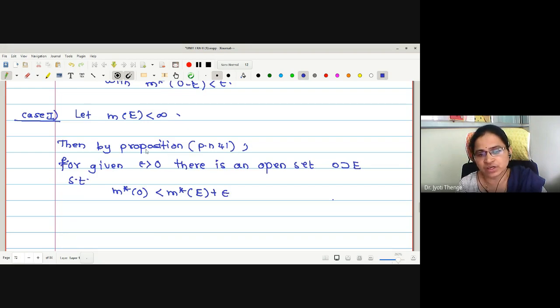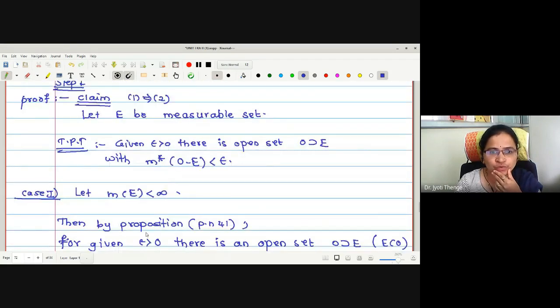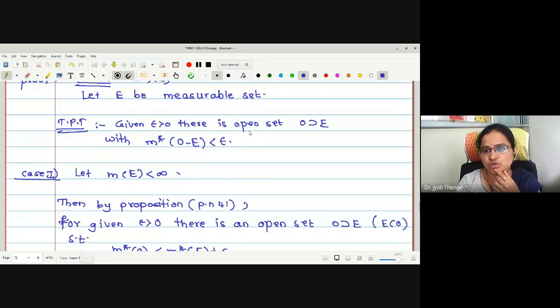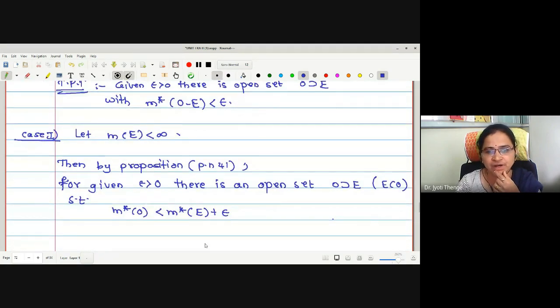In the statement we have written for A, now I am writing for E because E is the measurable set. This is what we have proved already. For given epsilon greater than 0, there is an open set O containing E such that this statement holds. Now, what we wanted to prove is m star of O minus E less than epsilon, because this existence of the open set we have, but we have different conditions. Here the condition we wanted to prove is m star of O minus E less than epsilon. Now we have m star of O less than m star of E plus epsilon. Let me call it statement number 1.